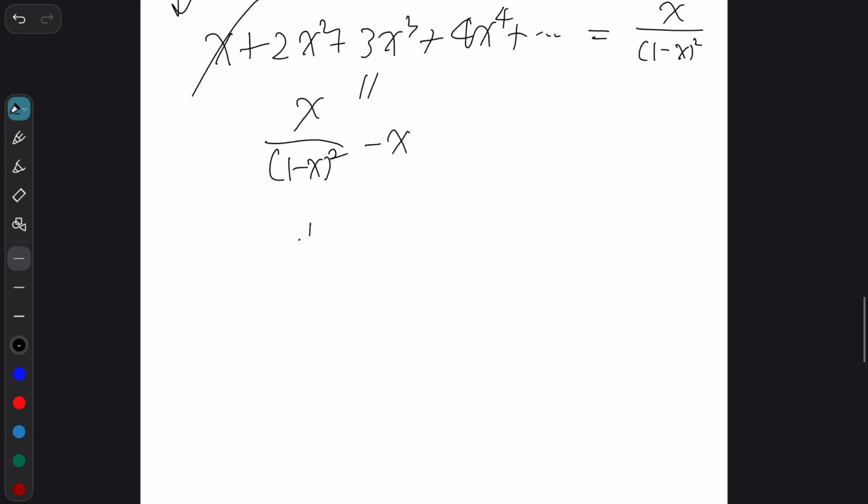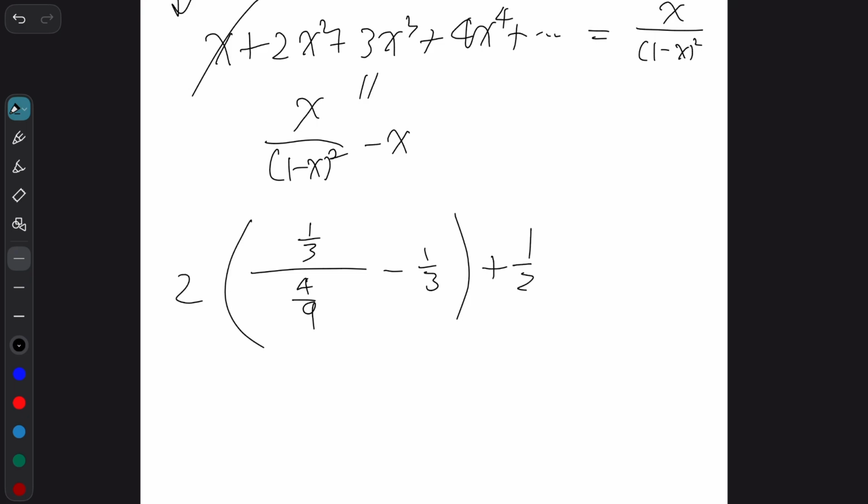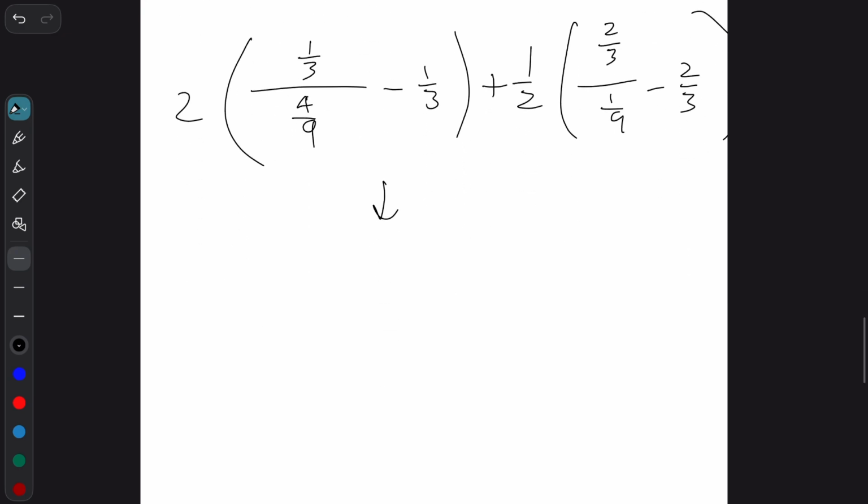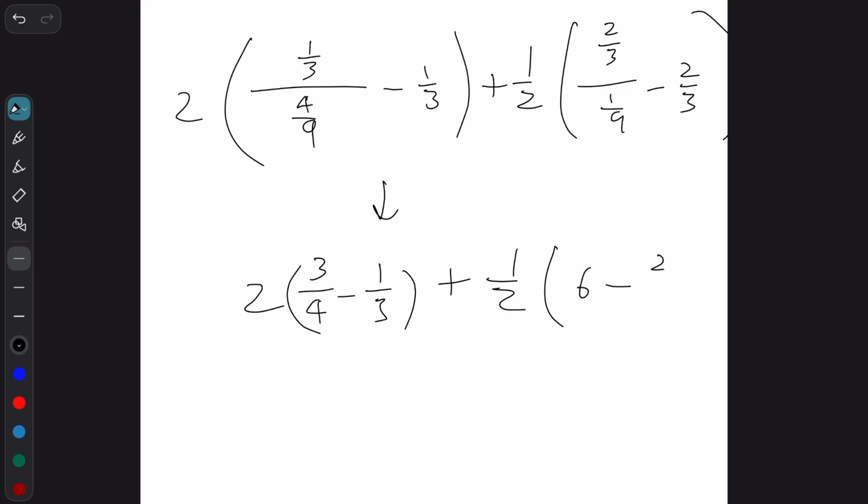So x is 1 over 3, so 1 over 3 over 1 over 3, so 4 over 9, minus 1 over 3, that times 2, plus 1 over 2 times, we need to put 2 over 3 for x, so 2 over 3 over 1 over 9 minus 2 over 3. So therefore, we get 3 over 4 minus 1 over 3 times 2 plus 1 over 2 times 6 minus 2 over 3.